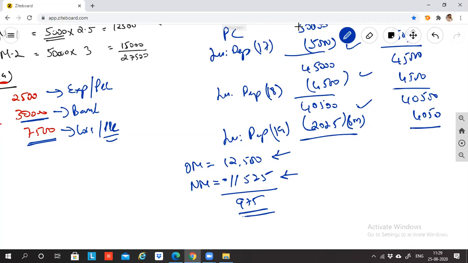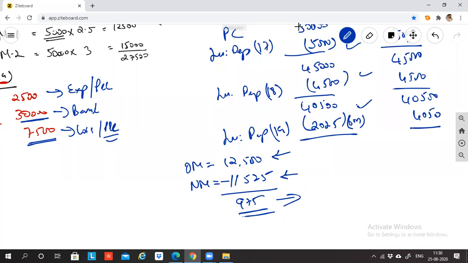Excess. What does Komal say? Excess or shortage? Excess. How did you say excess? Because already the depreciation recorded is 12,500. It should be 11,525 only. So 975 excess you recorded.